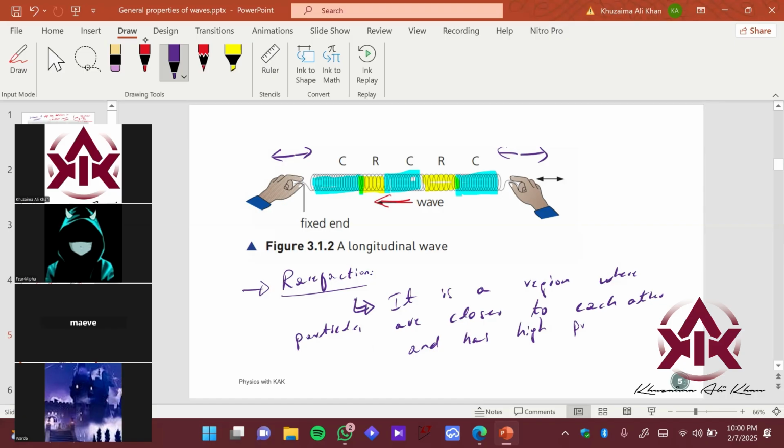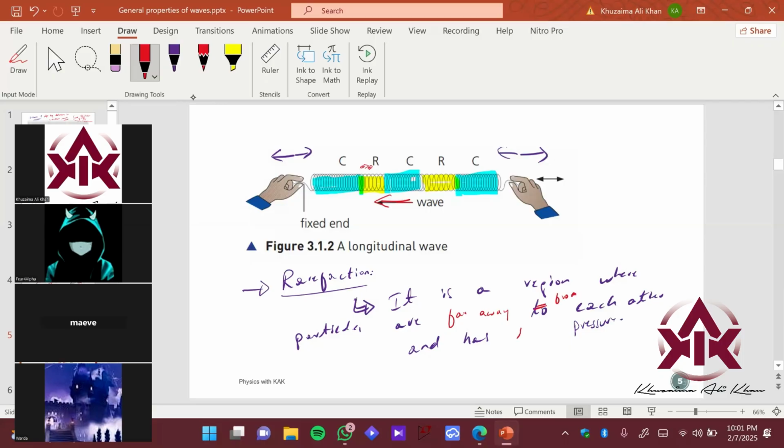Sorry, I wrote it the wrong way round. It should be: the particles are far away, and they have low pressure. You can see in rarefactions the spacing between two neighboring columns of springs is pretty far, as compared to compressions, far away from each other.